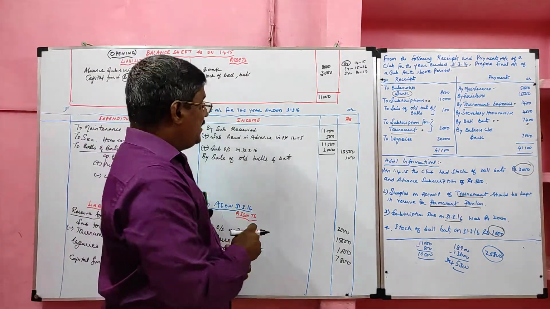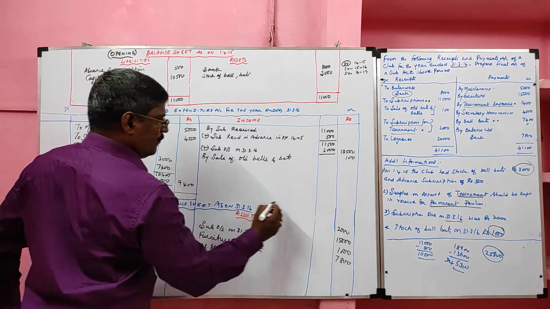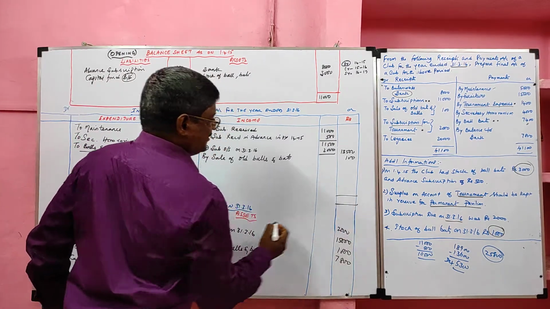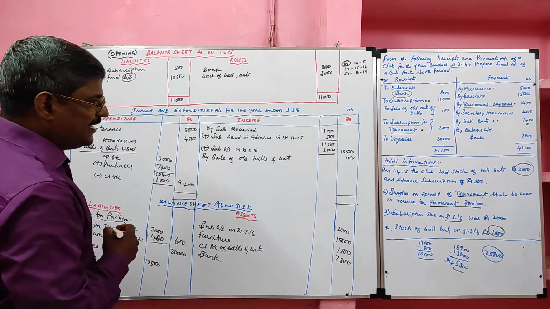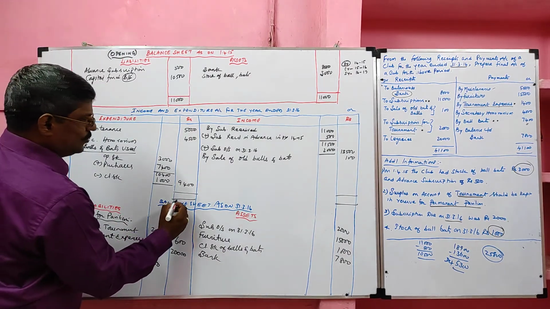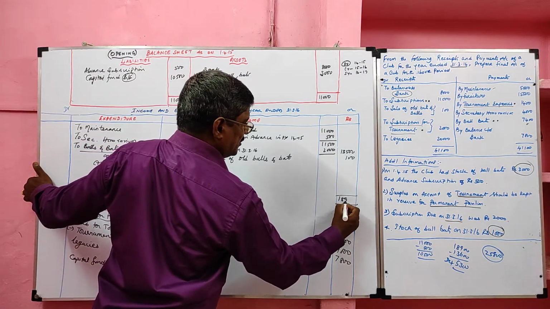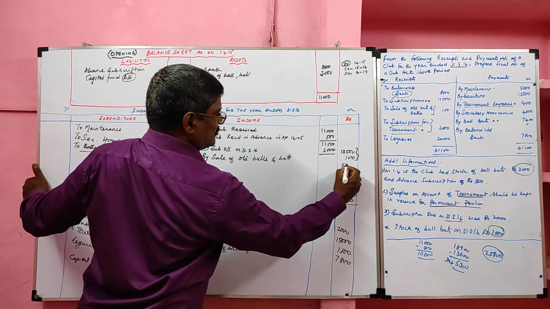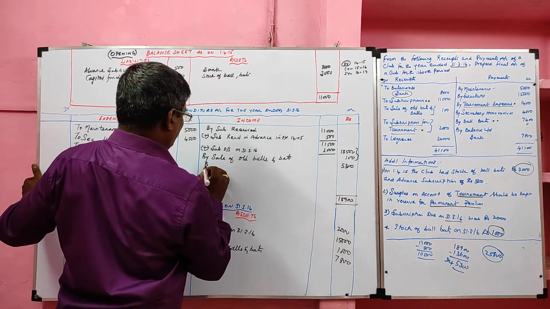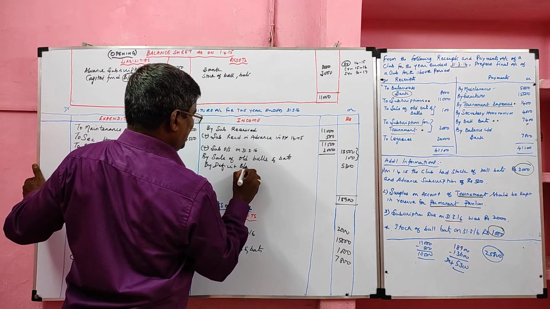Okay students, here now we have to close this. Now we have to close the income and expenditure account. In this problem, debit side is heavier than credit side. So debit side value 18,900. 18,900 minus the credit total balance 5,300 we will get what we call deficit, the balancing figure.